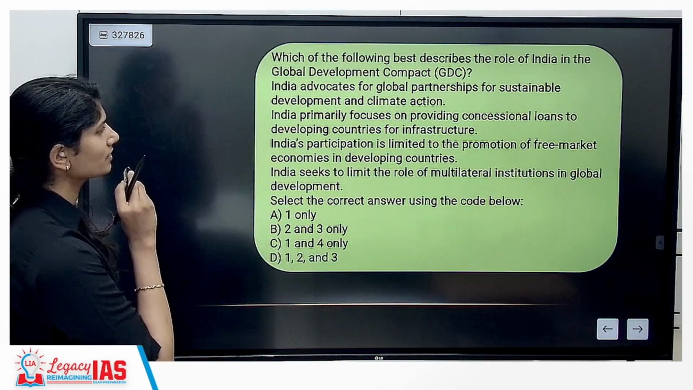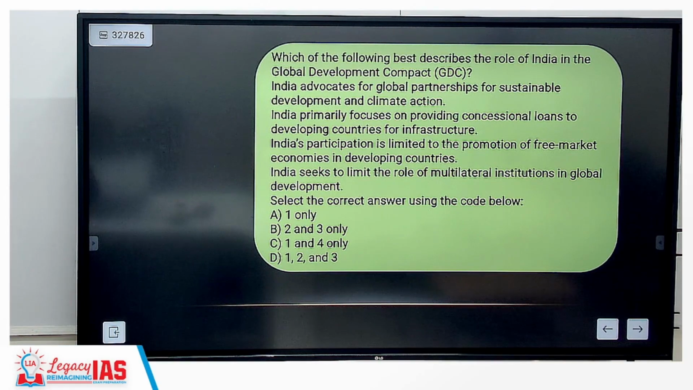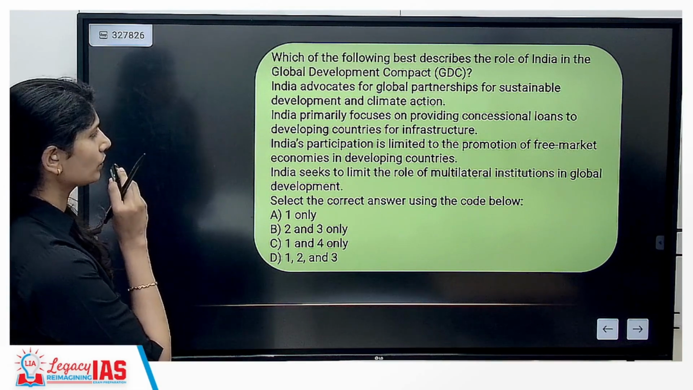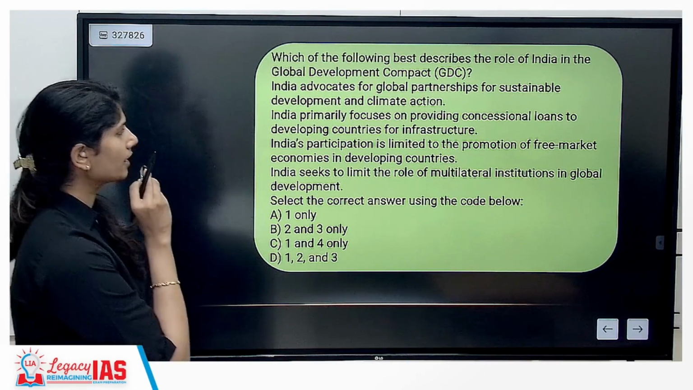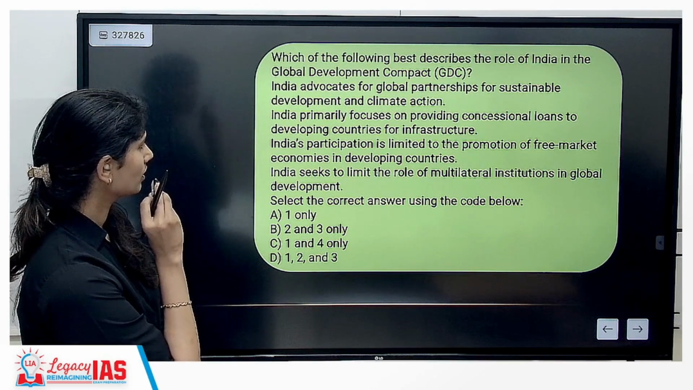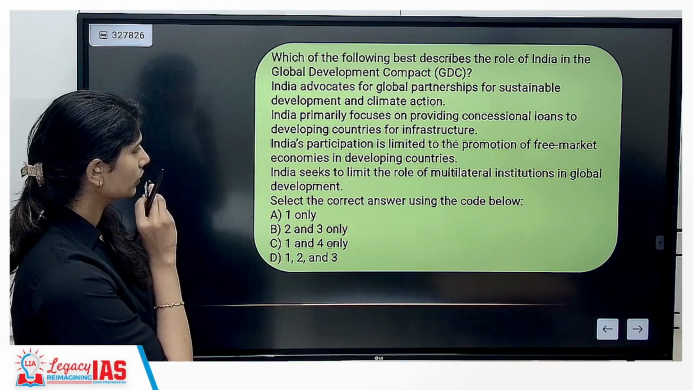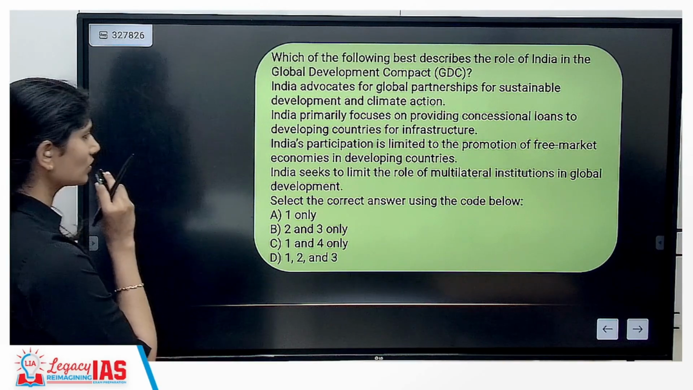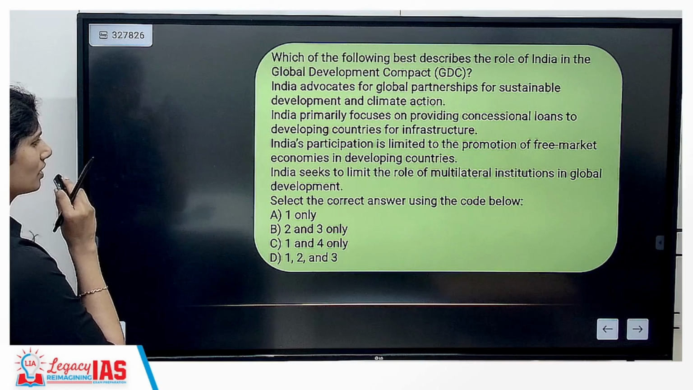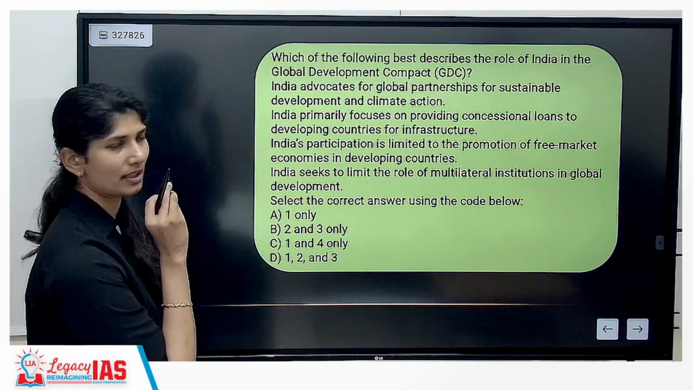Which of the following best describes the role of India in the Global Development Compact? India advocates for global partnerships for sustainable development and climate action. India primarily focuses on providing concessional loans to developing countries for infrastructure. India's participation is limited to promotion of free market economies in developing countries. India seeks to limit the role of multilateral institutions in global development. See, just in this itself, you can understand that.